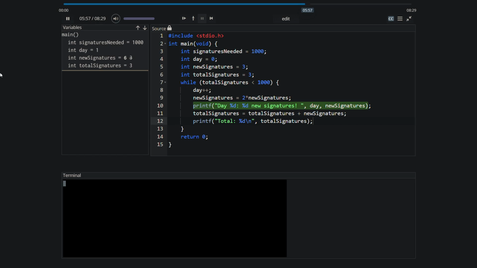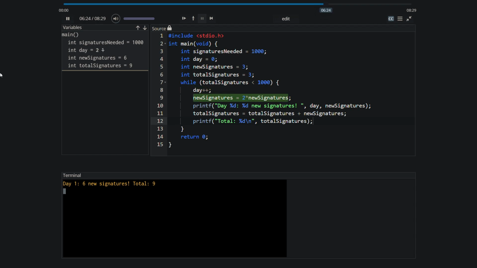So on day 1, we're going to print out that we get 6 new signatures. That gets the total number of signatures to 9 because we already had 3 signatures on the petition from the original signing of the 3 friends, and then the 6 new ones. So it gets us to 9 total signatures. The total number of signatures is still less than 1000, so the loop condition is still satisfied. So we're entering the loop again. The day is increased to 2.